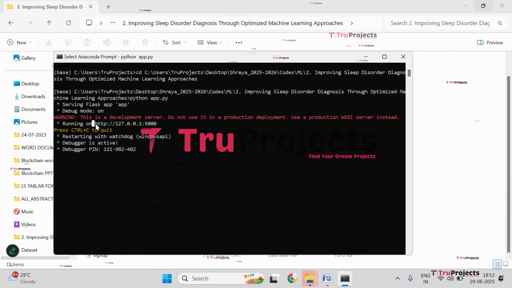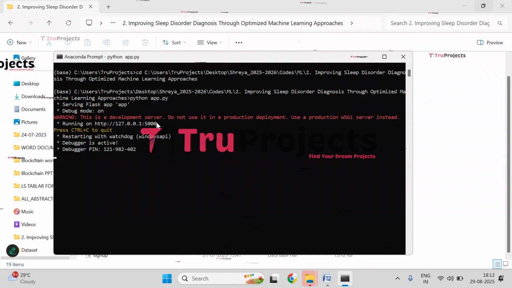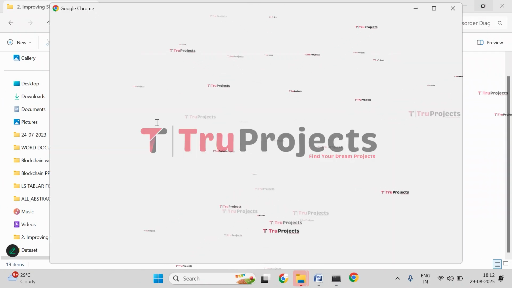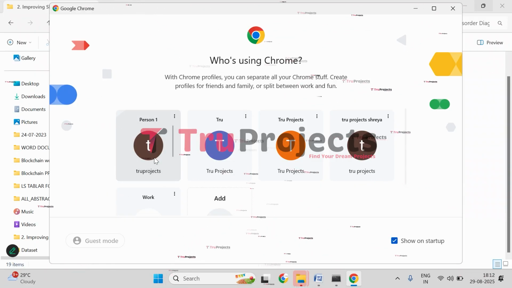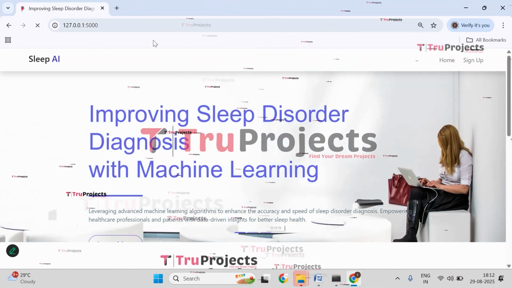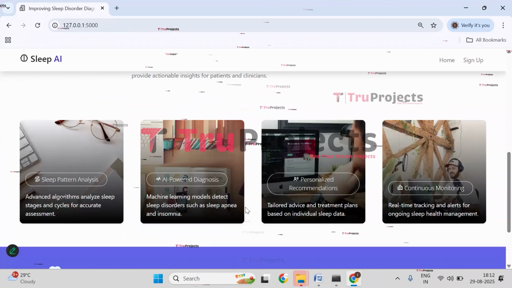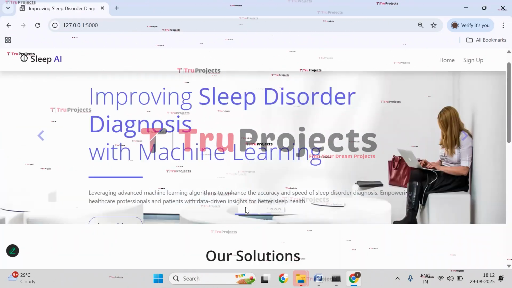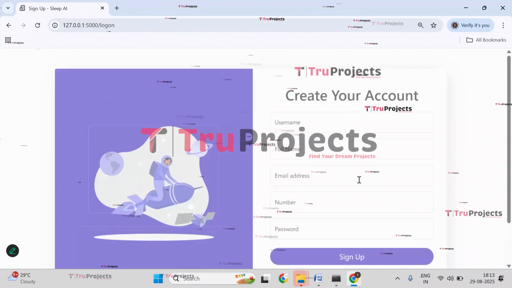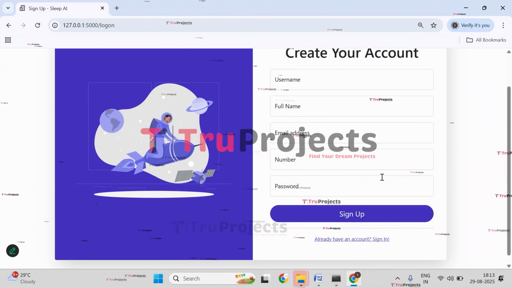Now copy this local link provided by the Flask framework and paste it into any web browser. I'm copying it. I prefer Google Chrome, so I will paste it in that. Paste the link here, click on enter. So this is the web page of the project, which is developed using the Flask framework. Now we need to sign up. So click on sign up and enter all the registration details if you are creating your account newly.